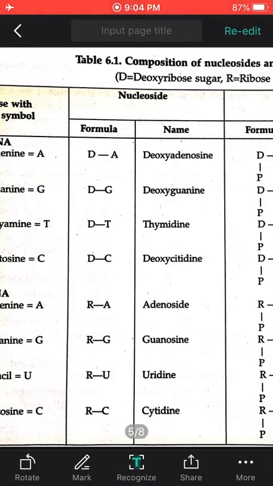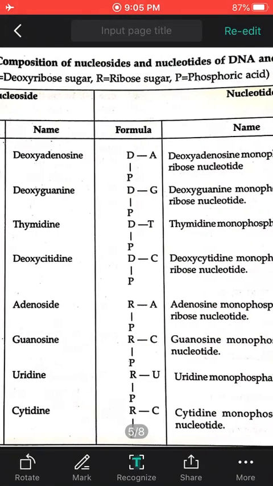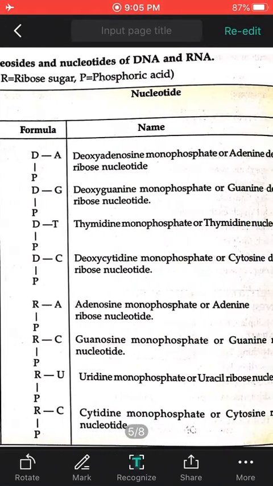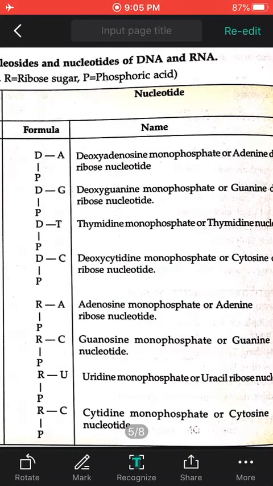Okay. So when sugar particle combines with nitrogen bases, it forms nucleoside. Then what is nucleotide? This is nucleotide. Nucleotide means in nucleoside one phosphate particle is attached to it. As you see, below D, P is attached. P stands for phosphate.